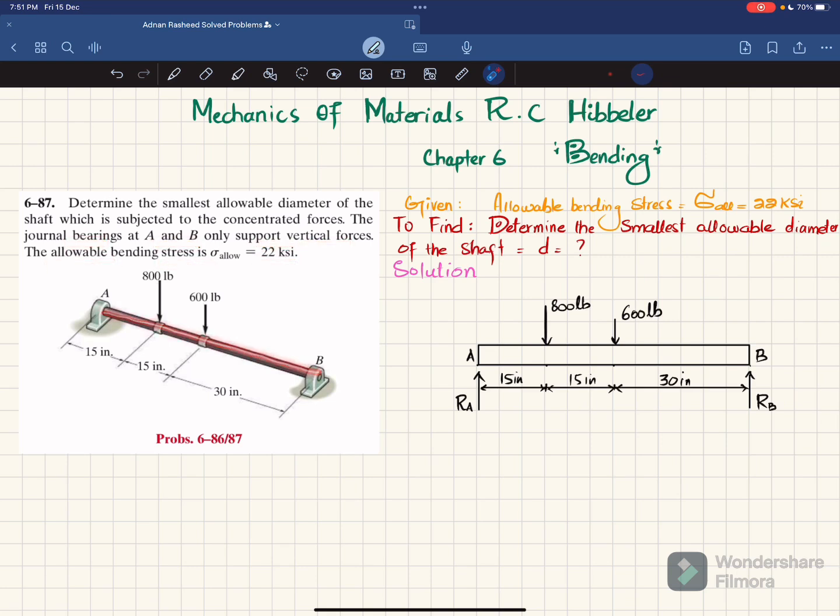So this is the shaft where there are concentrated loads of 800 pound and 600 pound, and at point A we have a journal bearing and at point B we have a journal bearing as well that only exert vertical reaction force on this shaft. The allowable bending stress for the shaft is 22 ksi, so you have to find the diameter d of this shaft. So let's start with the solution.